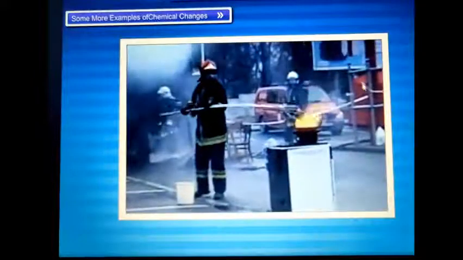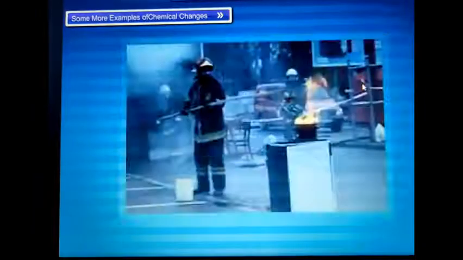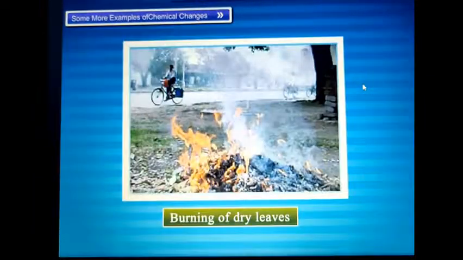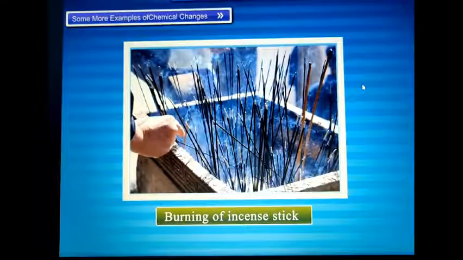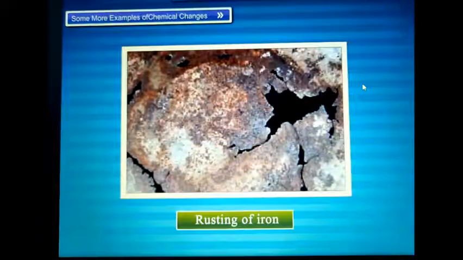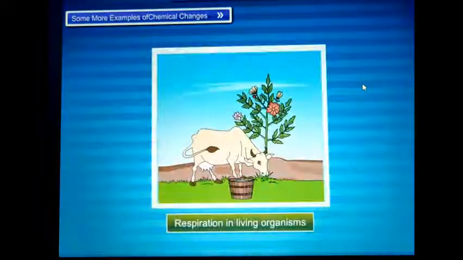Burning of fuels like wood, coal, kerosene, LPG, petrol. Burning of leaves. Burning of candle wax. Burning of incense stick, agarbatti. Rusting of iron. Photosynthesis in plants. Respiration in living organisms.